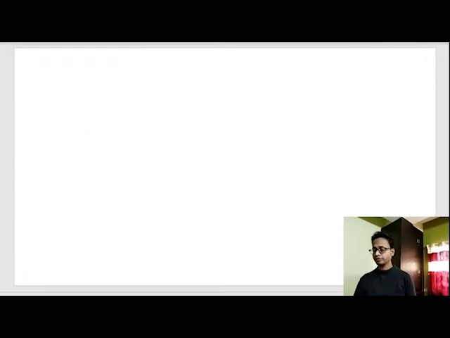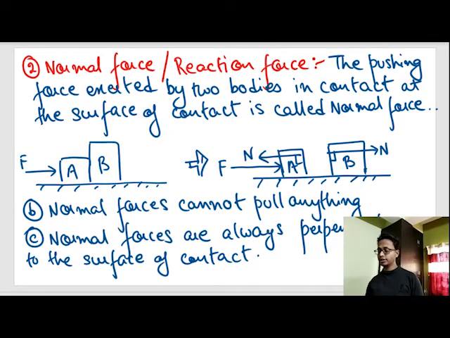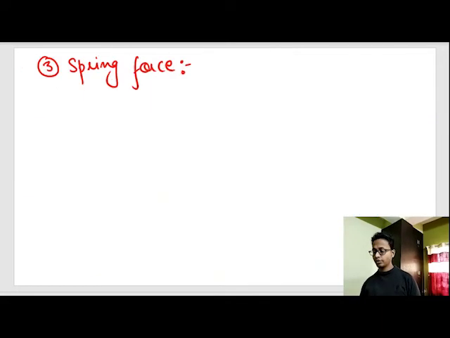Now we'll do some revision of a type of force called normal force. I've taught you normal force a little bit before. Types of forces: tension forces. Up till now we have dealt with tension forces. Now we'll deal with normal forces.